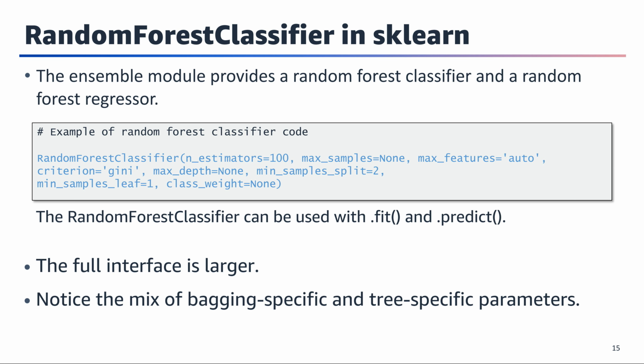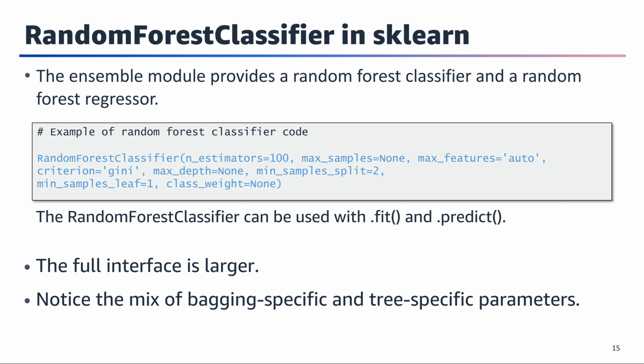Scikit-learn's ensemble module has random forest classifier and regressor functions. There are a mix of bagging-specific and tree-specific parameters. Bagging-specific parameters: n_estimators, default 100, defines the number of trees to be modeled. Max_samples, default none, defines the number of samples to draw from the original data to train each tree, the size of the bootstrapped subsets. Tree-specific parameters: criterion, Gini here, defines how to decide the splits; entropy, as well.